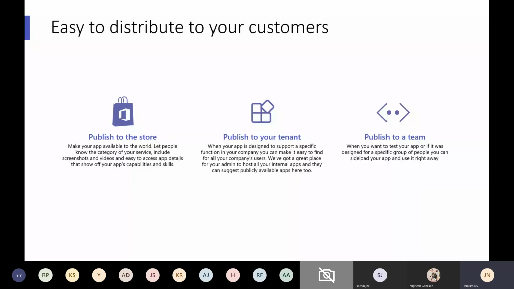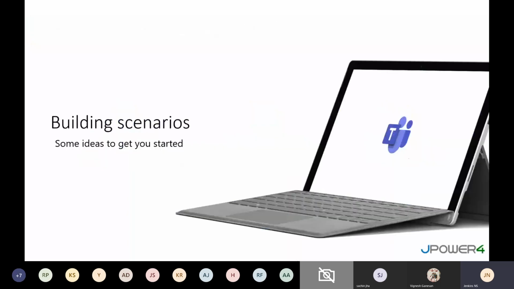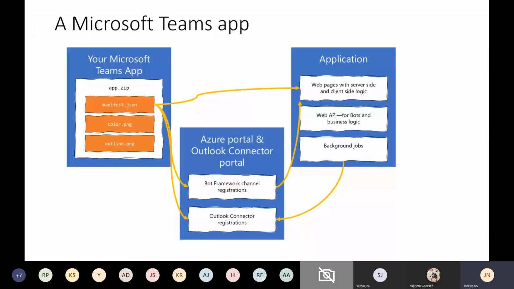And the second one is publishing to a tenant. That is your own tenant, where you deploy in Azure or at your tenant level or your SPFx part, whatever it is. Publishing to a team and publishing to tenants are both the same. Whatever you deploy, store or tenant, then you need to bring the loading at the team level. Okay. Building scenarios. Okay. The first thing is to understand the Teams app. Okay. How do you do that?